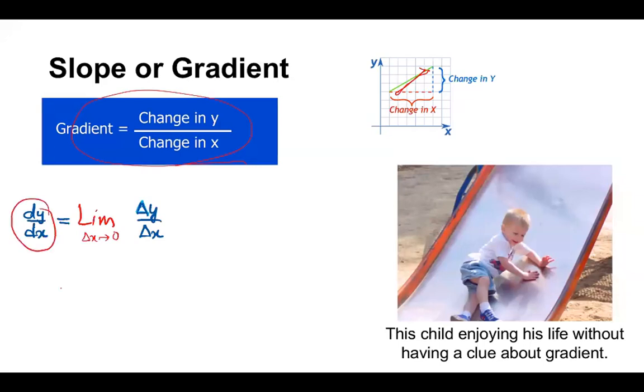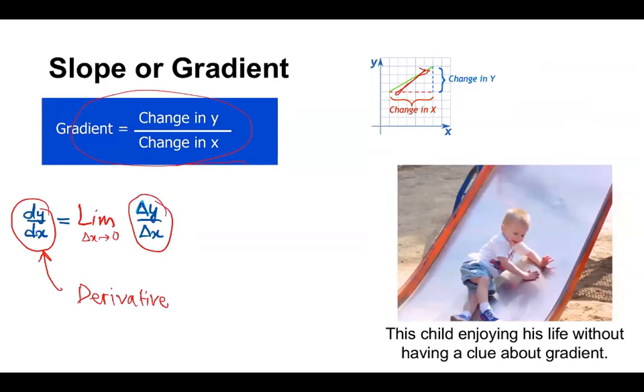So this on the left-hand side is called the derivative. The derivative is simply defined as the limit, when the change in x is extremely small, for the slope. So this is the slope or the gradient, and when we take the limit, this becomes the derivative.